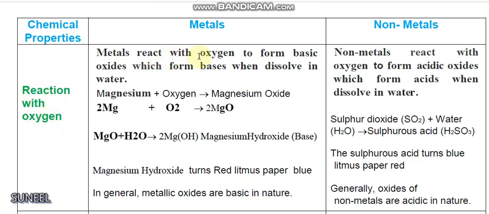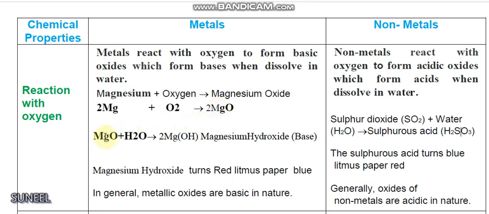Metals react with oxygen to form basic oxides which form bases when dissolved in water. For example, magnesium is a metal. On reaction with oxygen, it forms magnesium oxide. Mg is the symbol of magnesium and O2 is oxygen gas. So Mg plus O2 gives 2MgO. This is the balanced chemical equation.